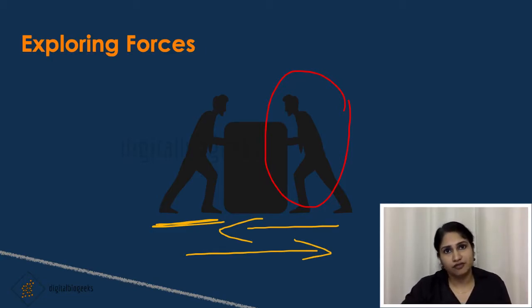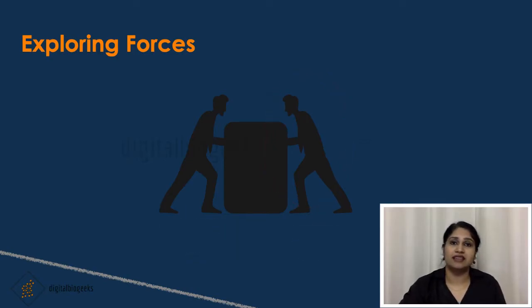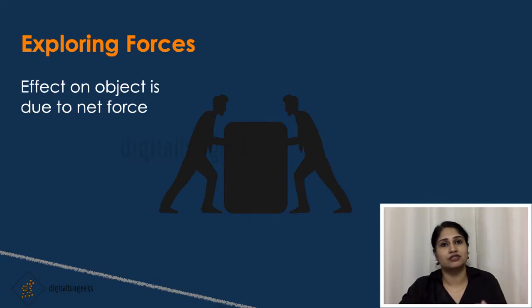The total force on an object is called the net force and the effect on the object is due to this net force. That means if both of you have the same strength, then what will happen? The cart won't move. It will stand in the same position, as the net force applied is 0.